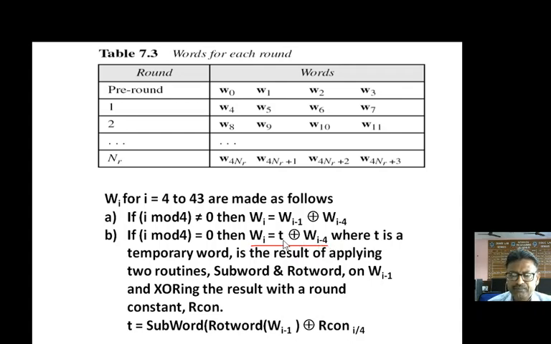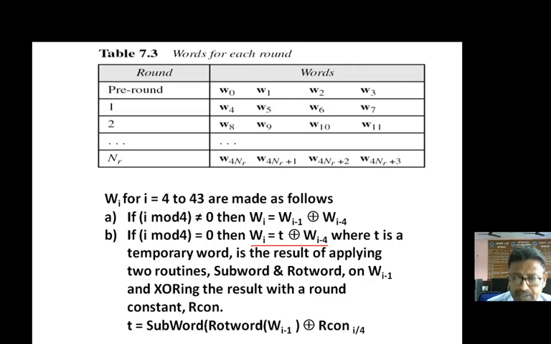So what is T? T is simply using two routines: SubWord and RotWord on W4 minus 1, that is W3. So W3 is first rotated and then substituted and then XORed with the Rcon value.